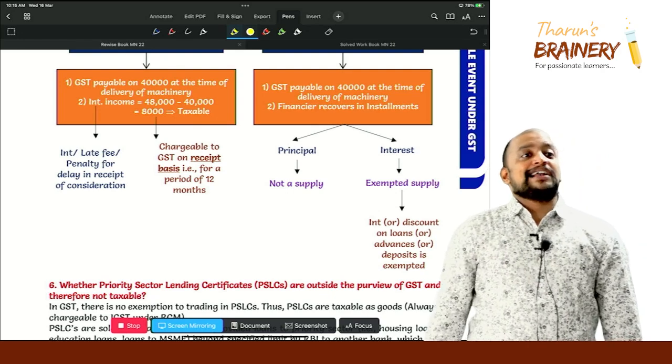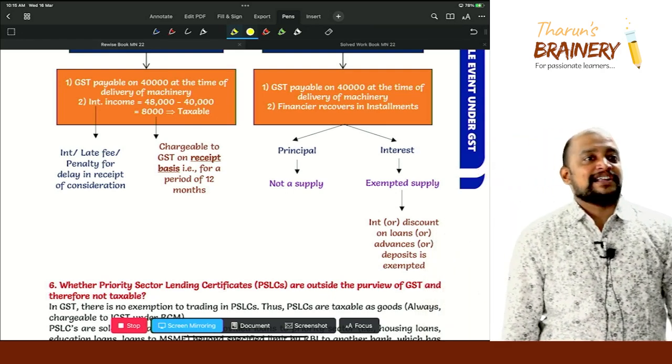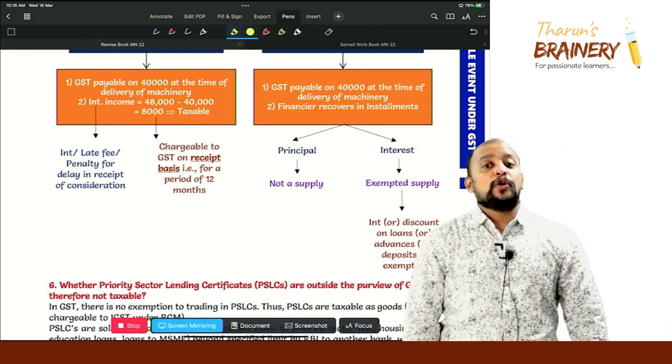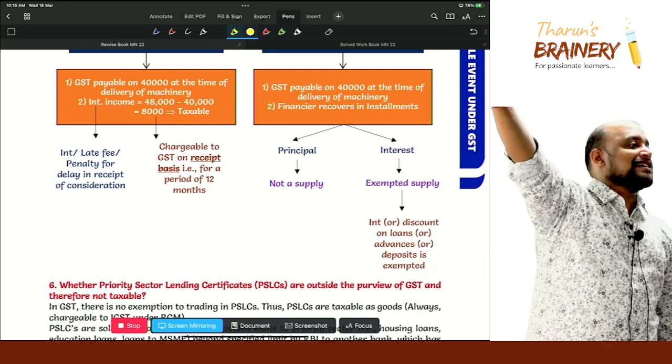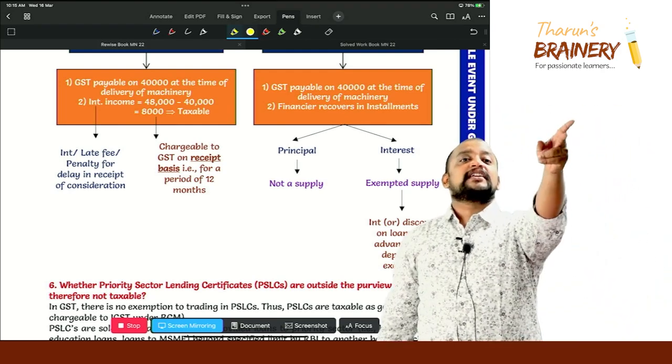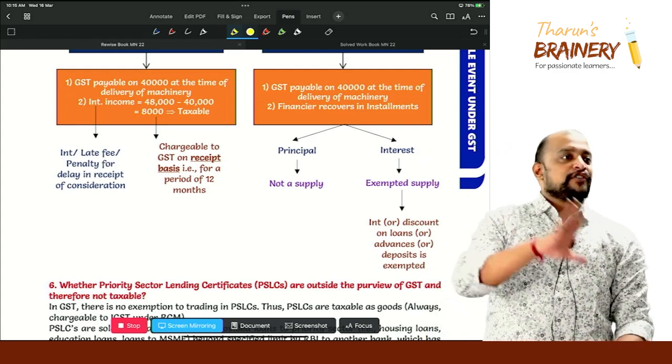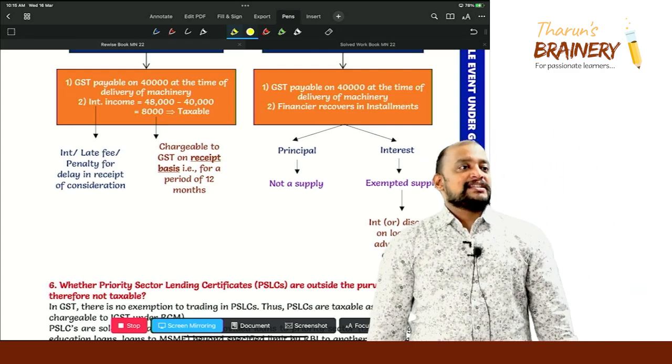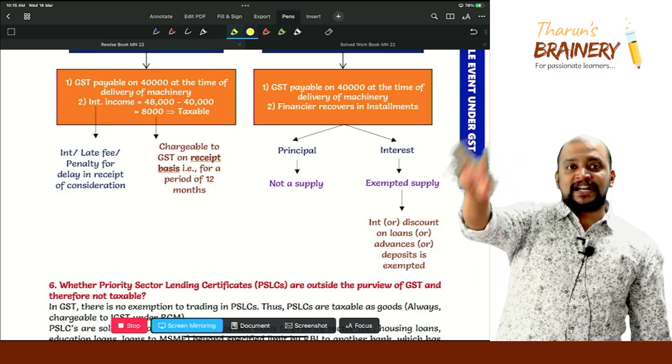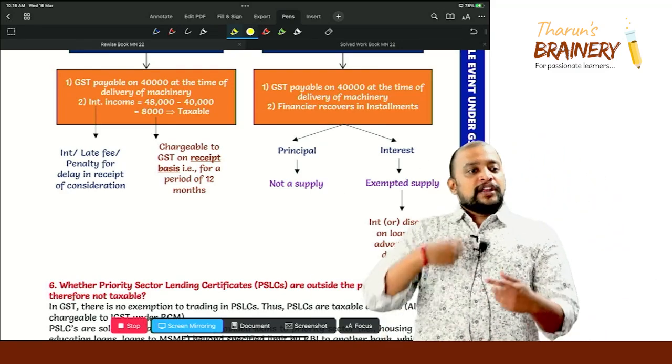Interest on credit card is not exempted; interest on credit card is taxable. Only interest on loans and advances other than interest on credit card is exempted, but interest on credit cards will be taxable. So therefore, you wanted to buy a mobile, say 60,000 rupees, and that mobile purchase is converted into EMI.